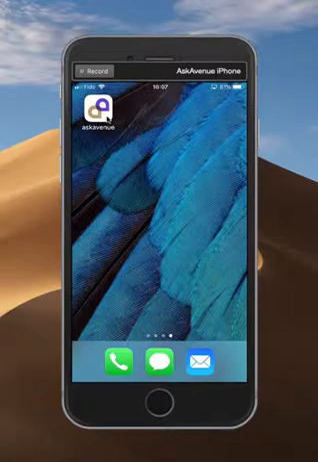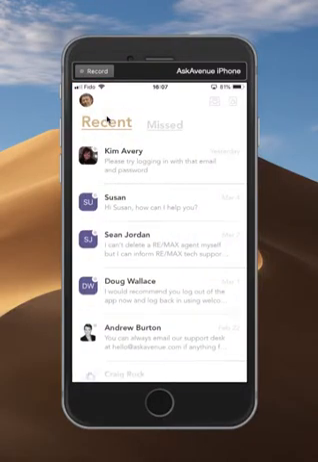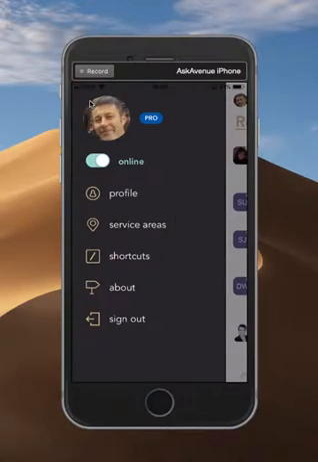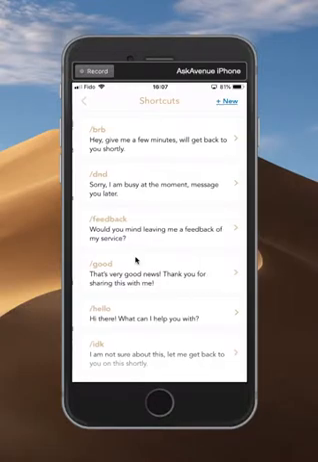First thing you want to do is, of course, open up the Ask Avenue app on your phone. It's going to take you to your main homepage here. You want to go ahead and tap on your profile photo in the top left-hand corner. That's going to pull up a menu, and you'll see in the middle there it says Shortcuts. Go ahead and tap on Shortcuts.